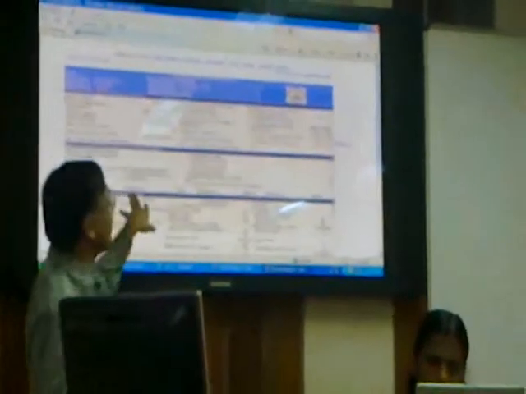The medium of instruction of this school. What are the main 3 mediums of instruction? Hindi, and some other was there. So Hindi was the main medium of instruction.